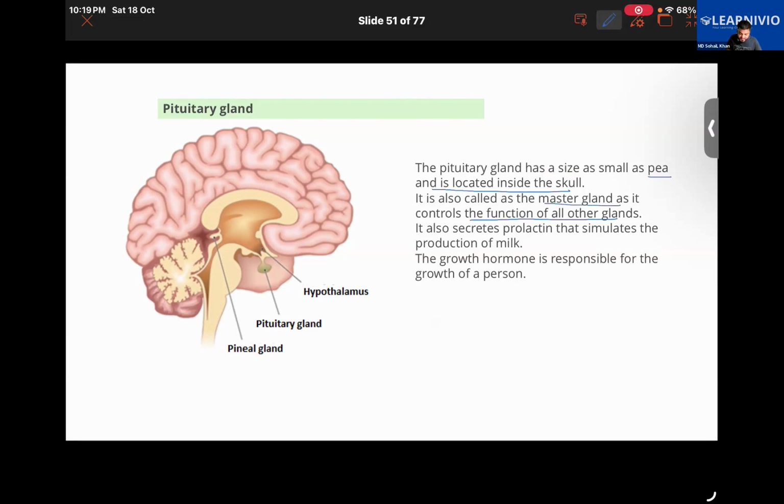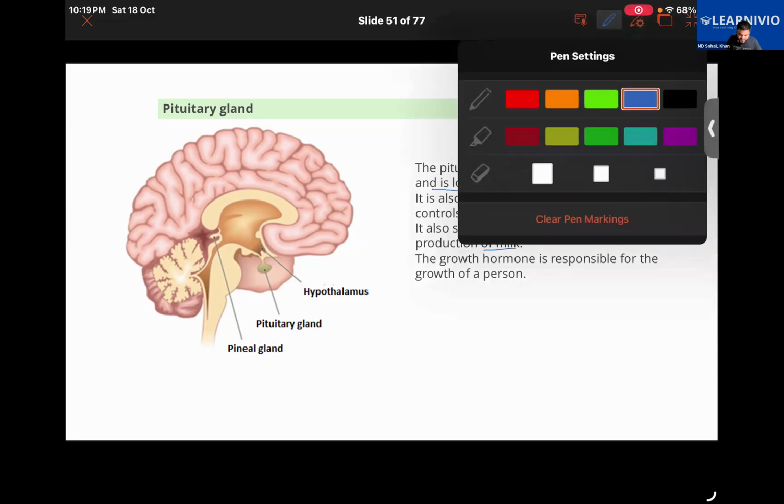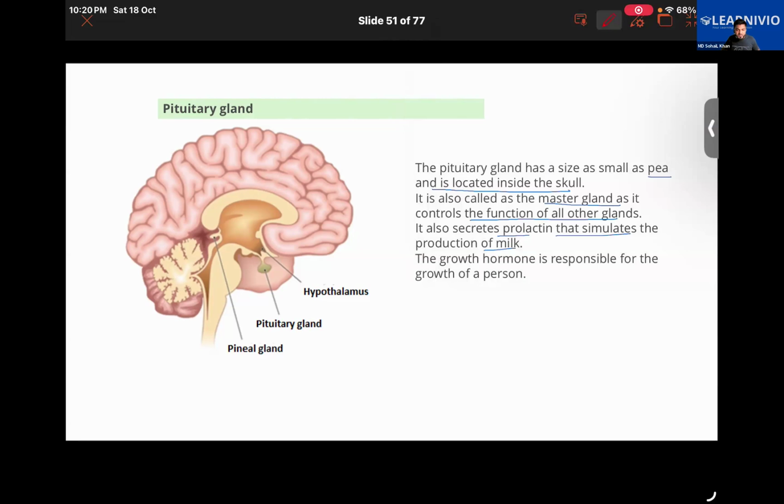It secretes prolactin that stimulates the production of milk. It secretes growth hormone. We'll be learning about that once again. In the females it secretes prolactin hormone, which basically triggers the mammary gland to start the production of milk. That's one thing.